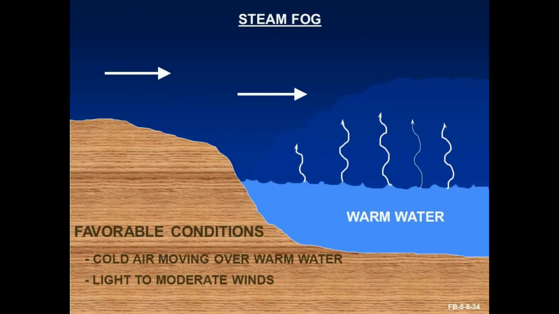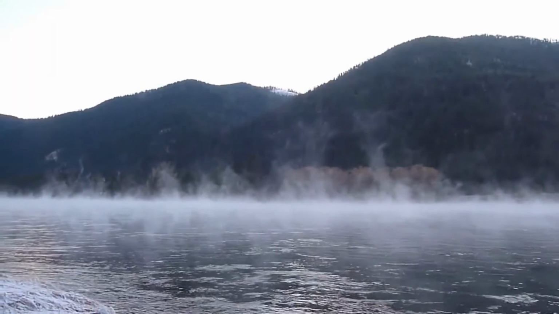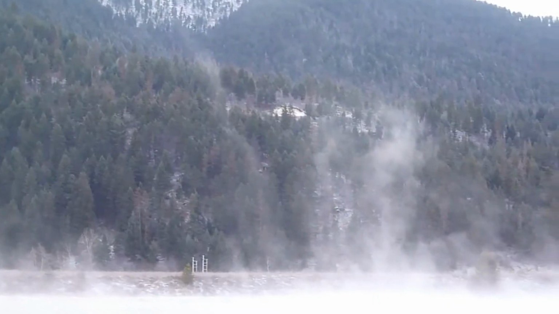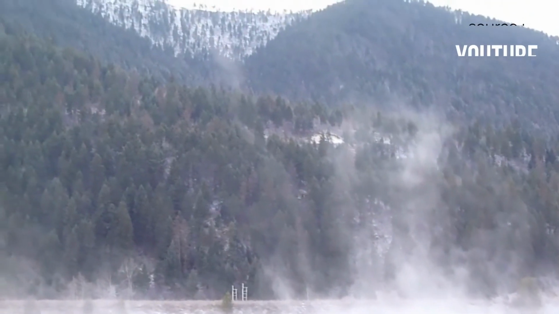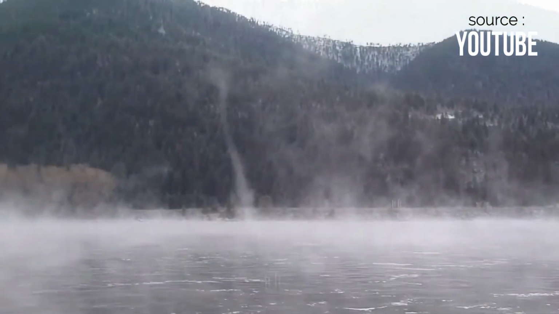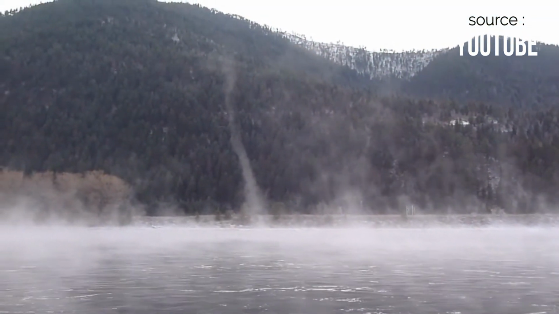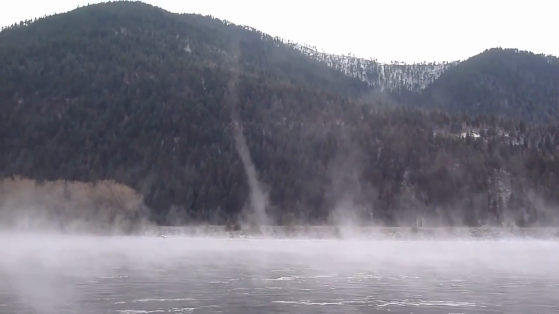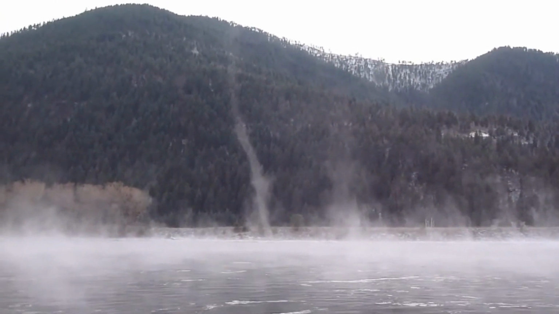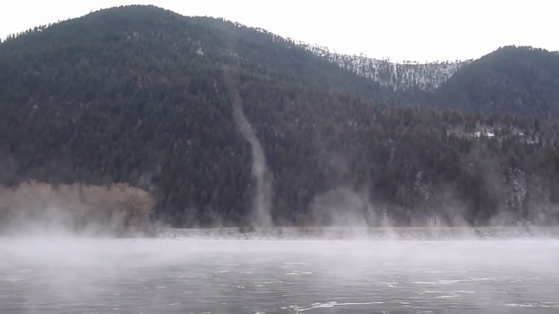Steam fog. This type of fog is commonly seen in the Great Lakes but can be seen on any lake. This forms during the fall season. As summer ends, water temperature doesn't cool right away, but air temperature does.